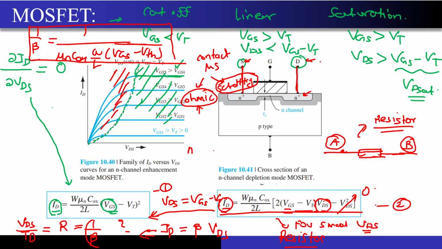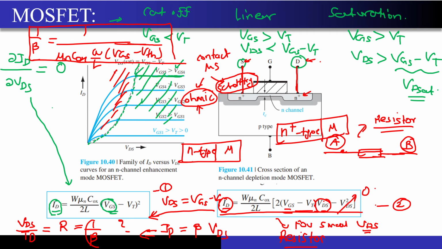All of you know that if I form a contact between an N-type semiconductor and the metal, versus an N plus type semiconductor and the metal, the N plus contact is much more reliable and there will be less drop when I apply a voltage on the metal.